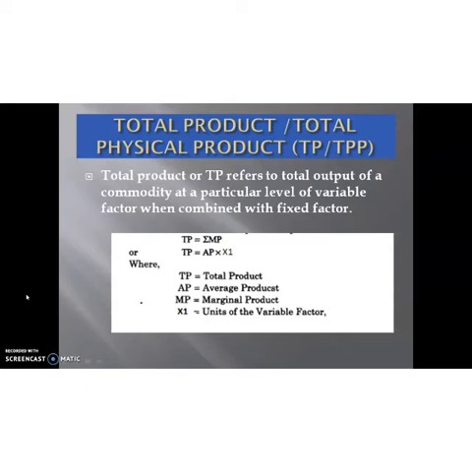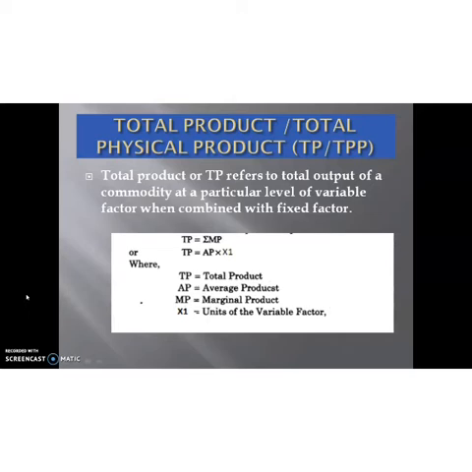We know that in short run, output is a function of fixed factor and variable factor. Then the fixed factor remains fixed or unchanged. At the same time, production can increase only by increasing the variable factor. Okay. So, total product or total production refers to total output of a commodity.